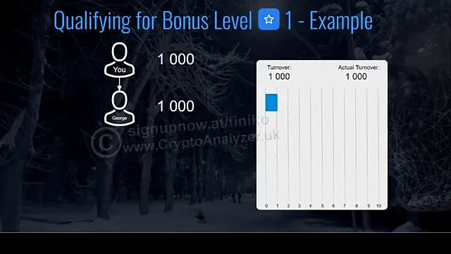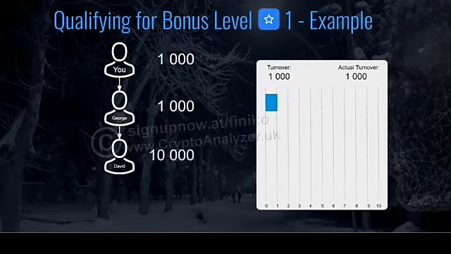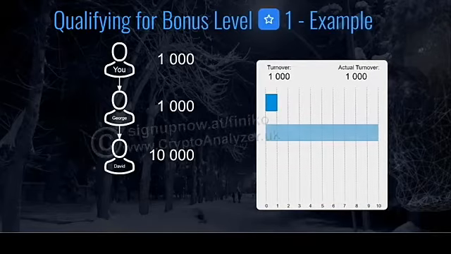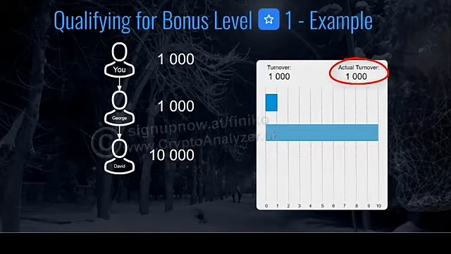Now George signs up David, making David your level 2 referral. Now David buys 10 CTIs for 10,000. So at referral level 2 on our chart, we now see the 10,000 appear as actual turnover. And the actual turnover color is a slightly different shade of blue. And if you look at the actual turnover figure on the top right, that changes to 11,000.